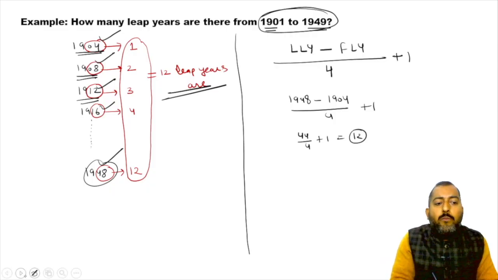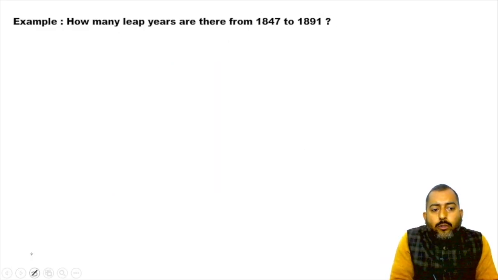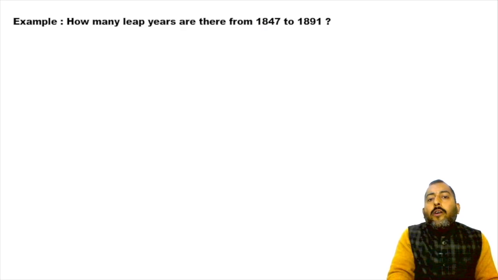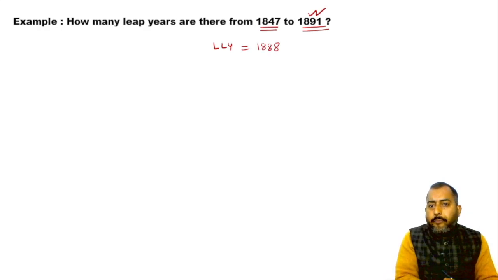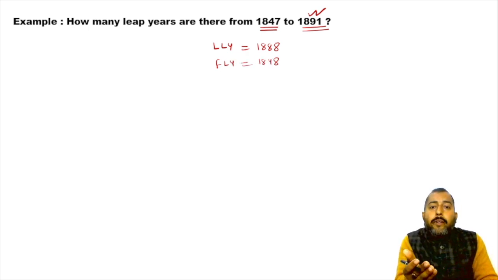All right, let's move on to the next question. Now, in this question, we want to find out the number of leap years from 1847 till 1891. In this range, the last leap year will definitely be 1888, and the first leap year will definitely be 1848. Any problem here? Okay.